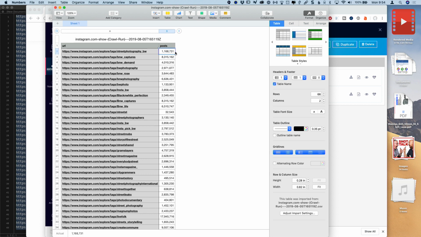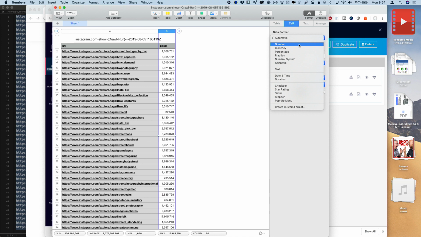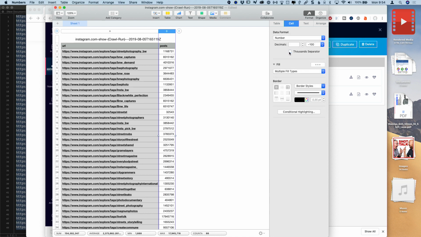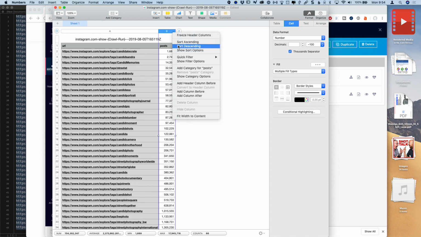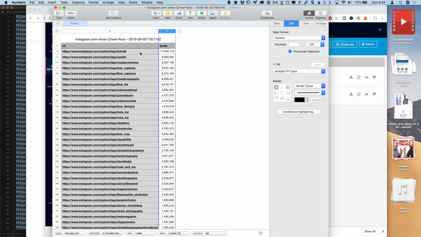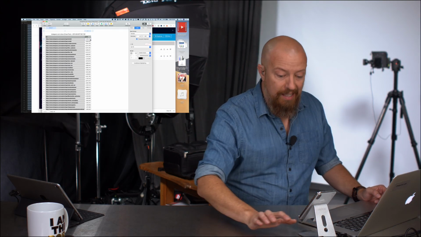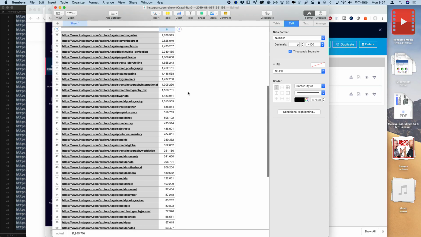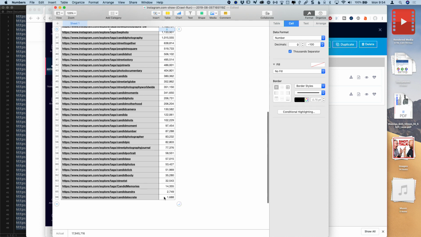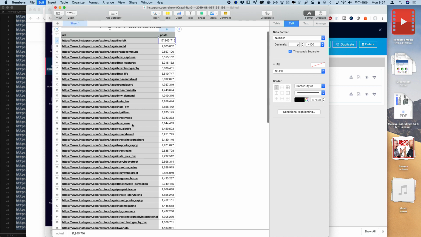I want to make sure these are actual numbers, so I select the column, go to the cell here, data format, it is a number format. I do want the 1000 separator in there, and now I can do a sort on here, and I can say sort ascending, and, in fact, let's do it the other way, let's do a sort descending, and the top tag on here has 17.9 million posts. Clearly not for me. And if I go down to the very, very bottom of this, the lowest one has only 1,688 posts. So, that's promising. I could probably do something with that.